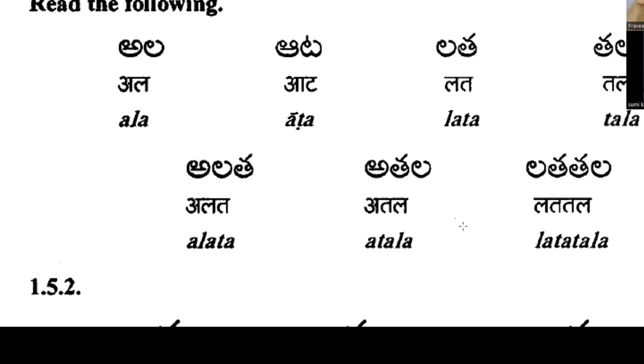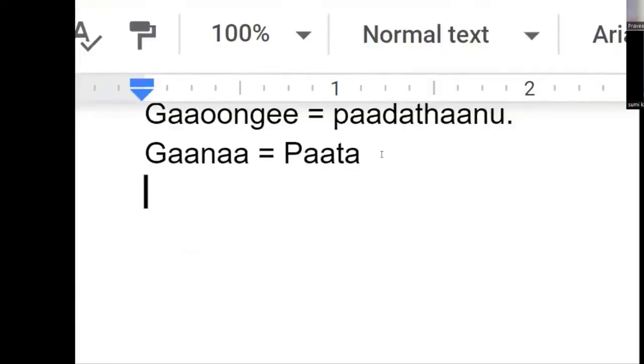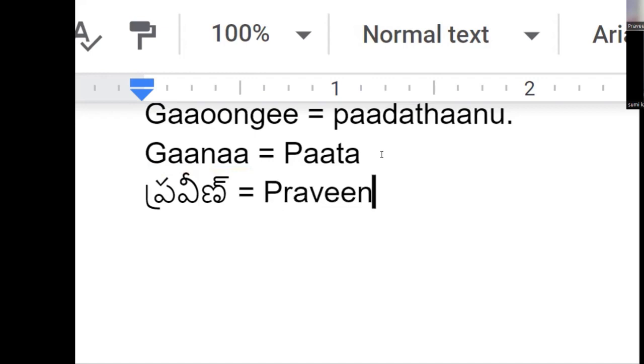But when it is half, we have a special character. I will just write here and show you. See, I am typing my name, Praveen. You see this one, Praveen. The same name I'm typing in a different way: Praveena.